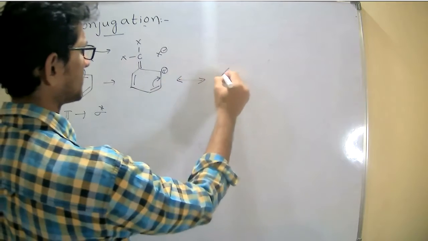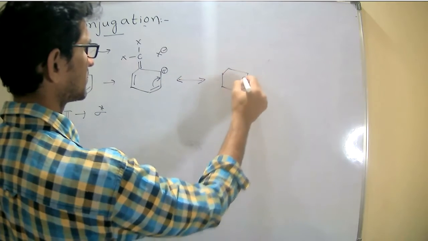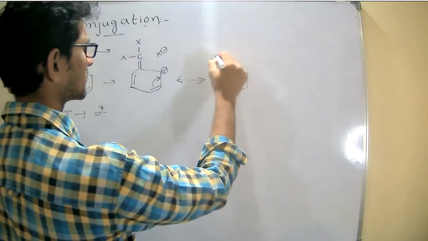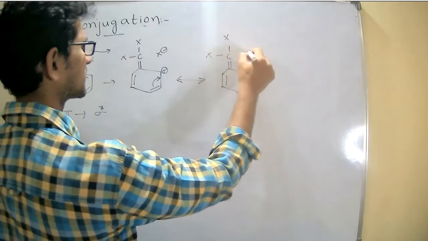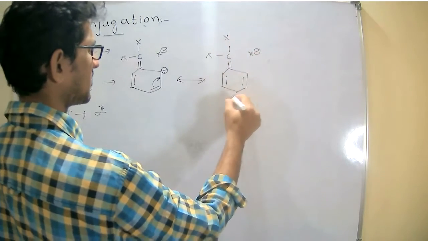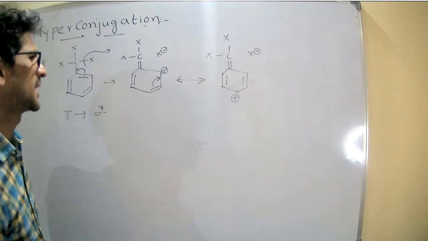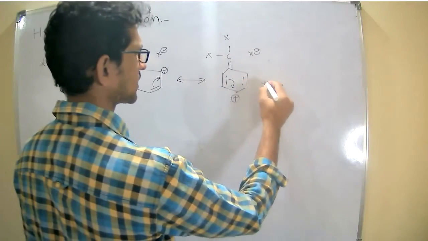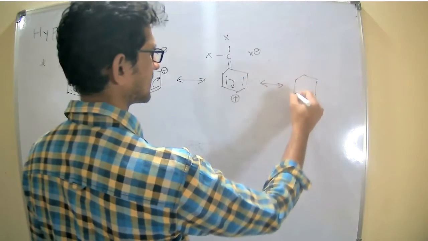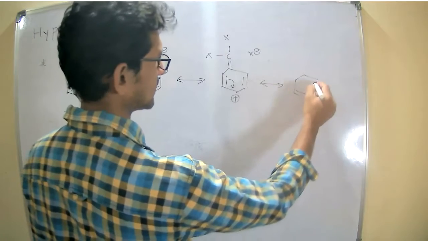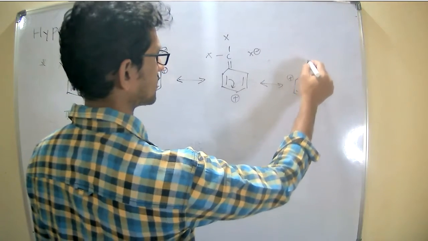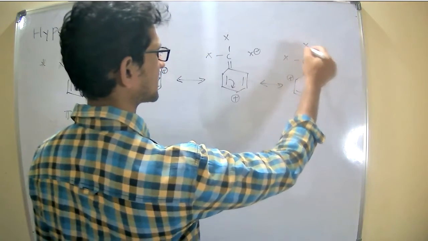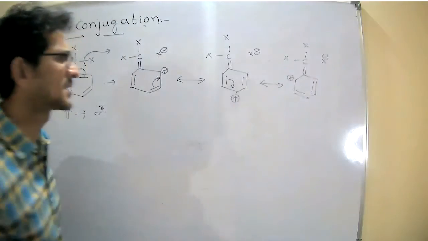Next, I can write X minus with the positive charge. Now coming to here, positive charge, double bond C, X, X, X minus.